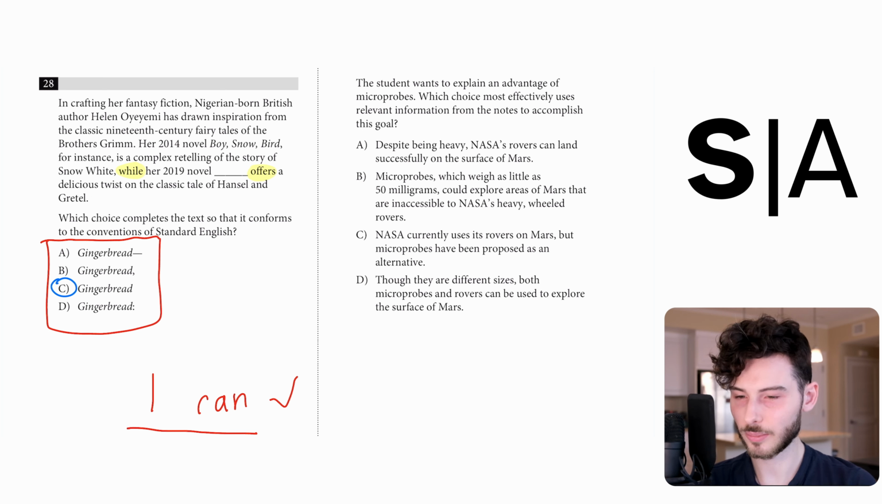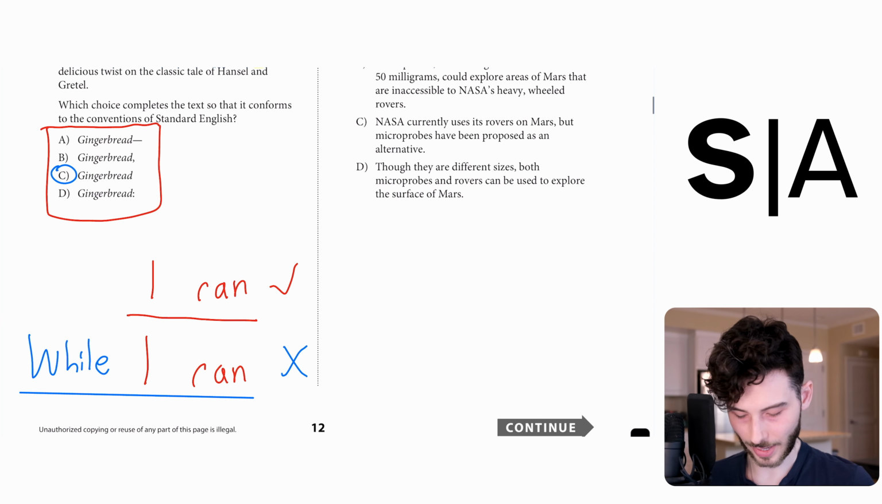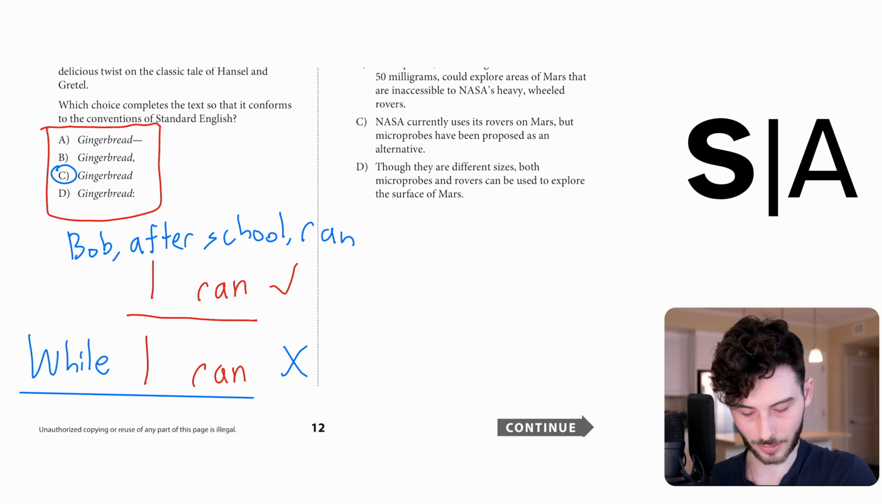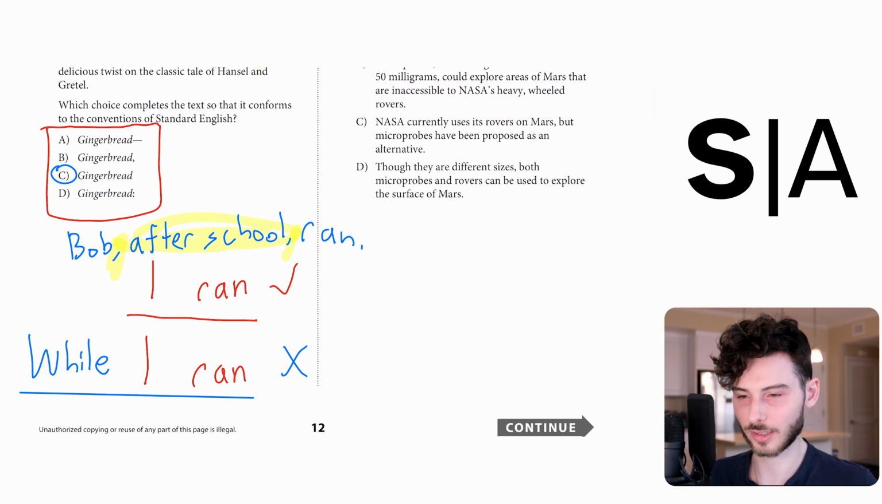You can never put punctuation between a subject and verb unless you have matching punctuation for a parenthetical. What I mean by that is Bob, comma, after school, comma, ran. You're allowed to do this if you have two punctuation marks of the same type to make a parenthetical, but if you only have one punctuation mark, you can't separate a subject and verb.